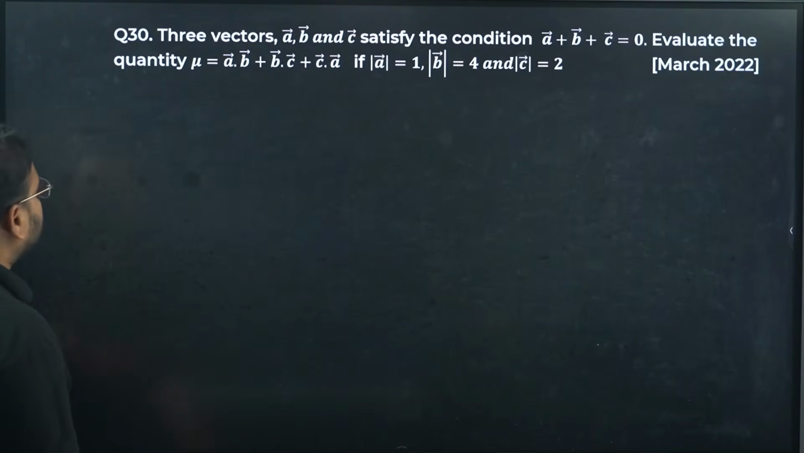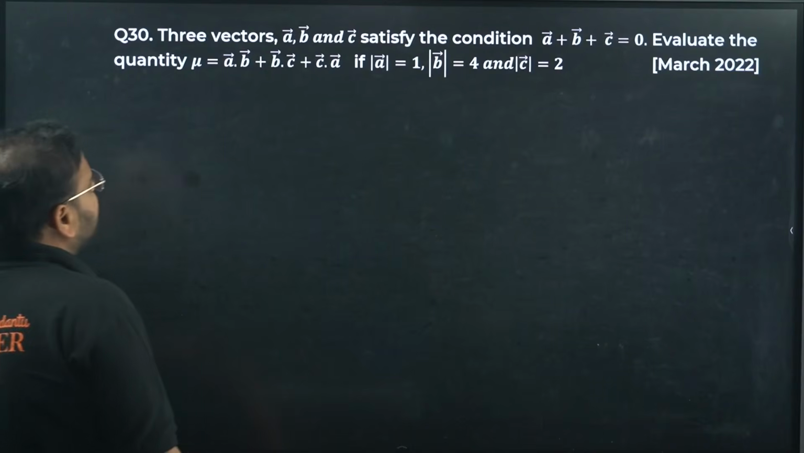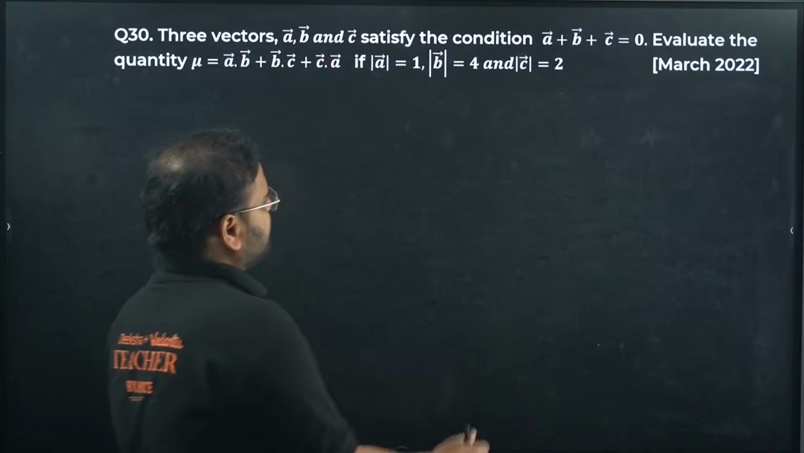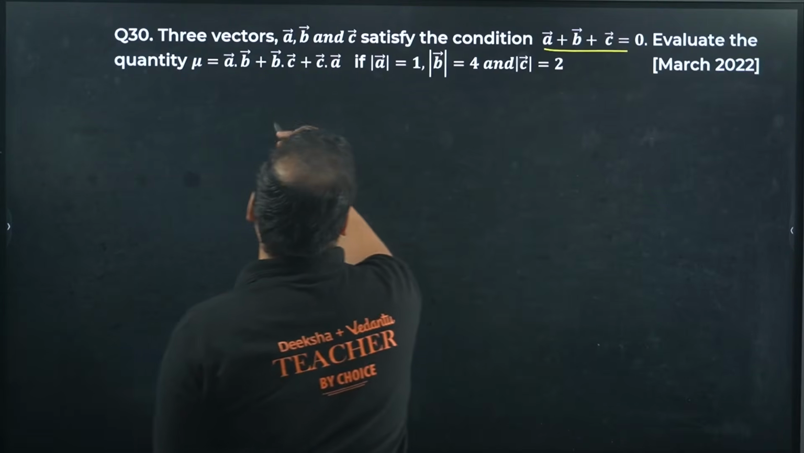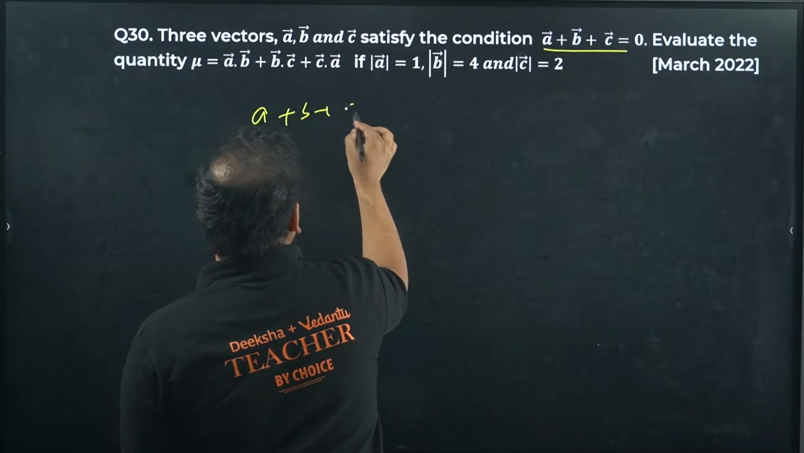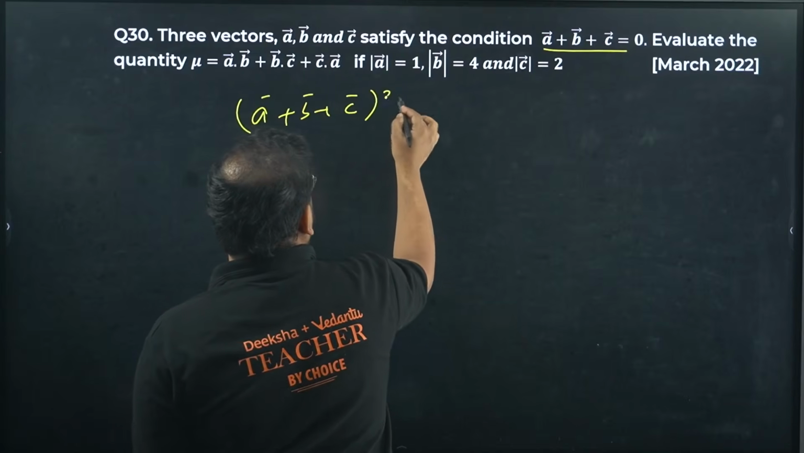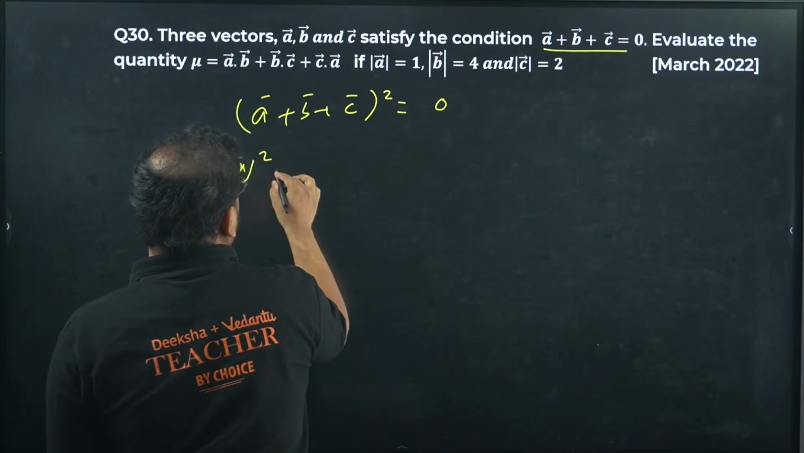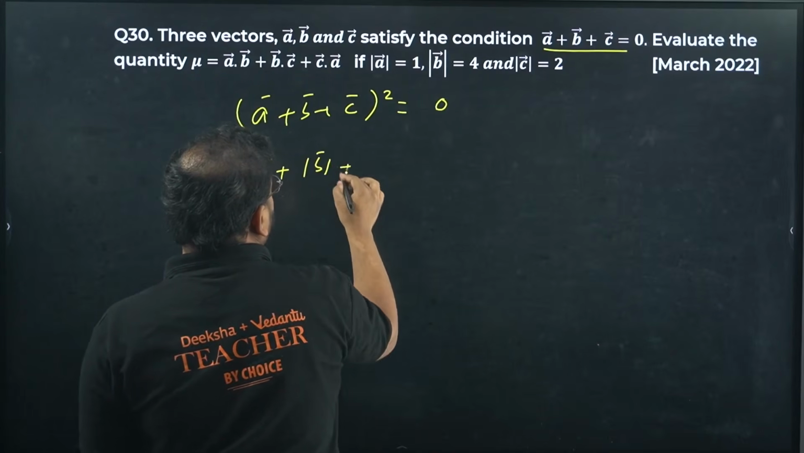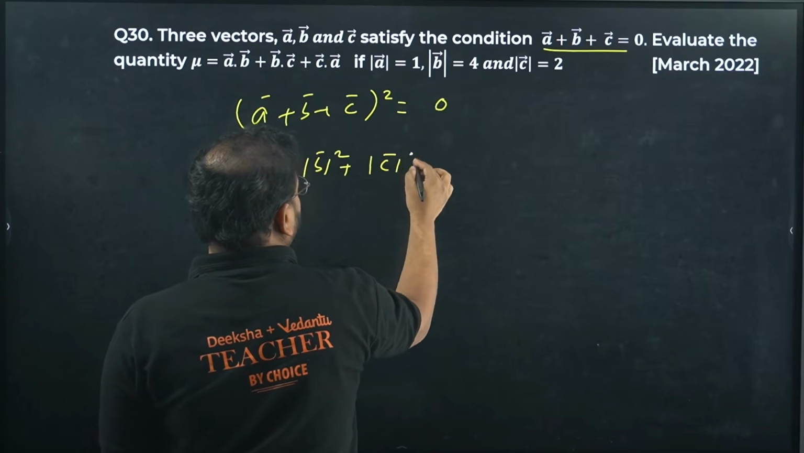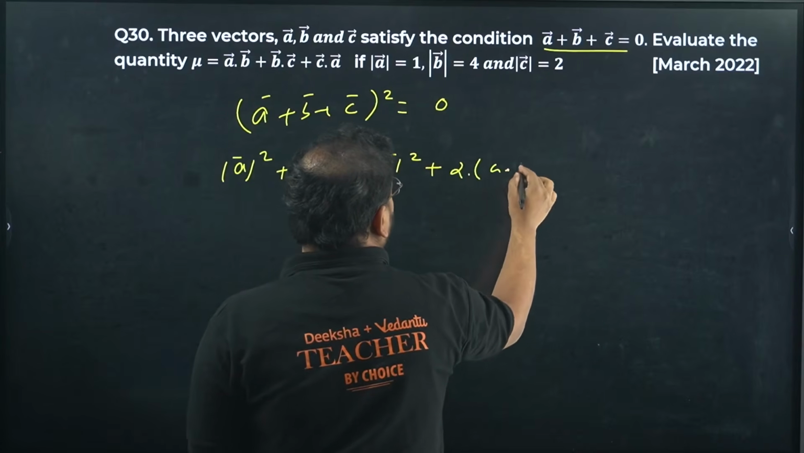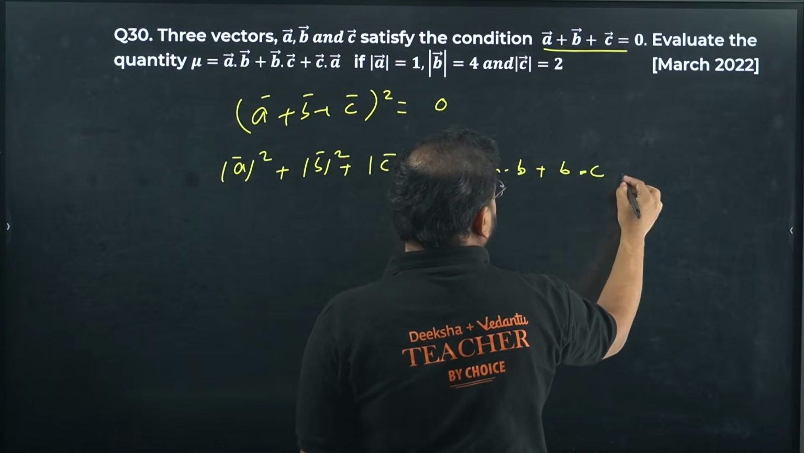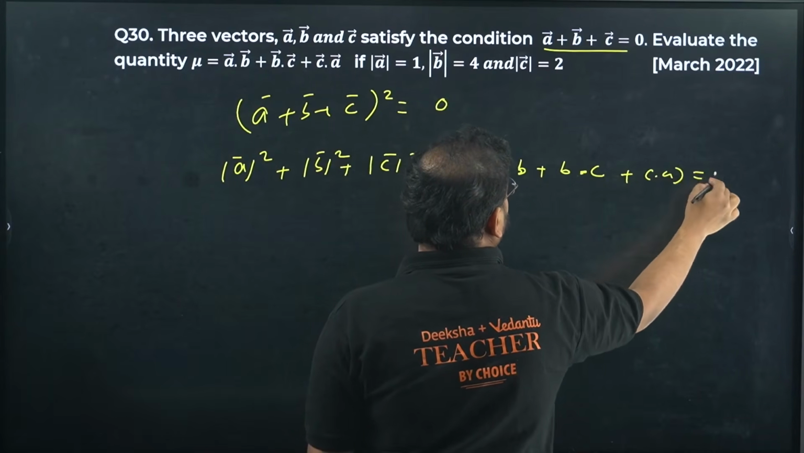Okay, next question. Three vectors A, B, C satisfy the condition A plus B plus C is 0. Evaluate this condition. If this is satisfied, let's try from here only. Identity is there, A plus B plus C, the whole square. What do we get for this? A square, B square, C square. We have the identity, right? Twice of A dot B, B dot C and C dot A should be 0.